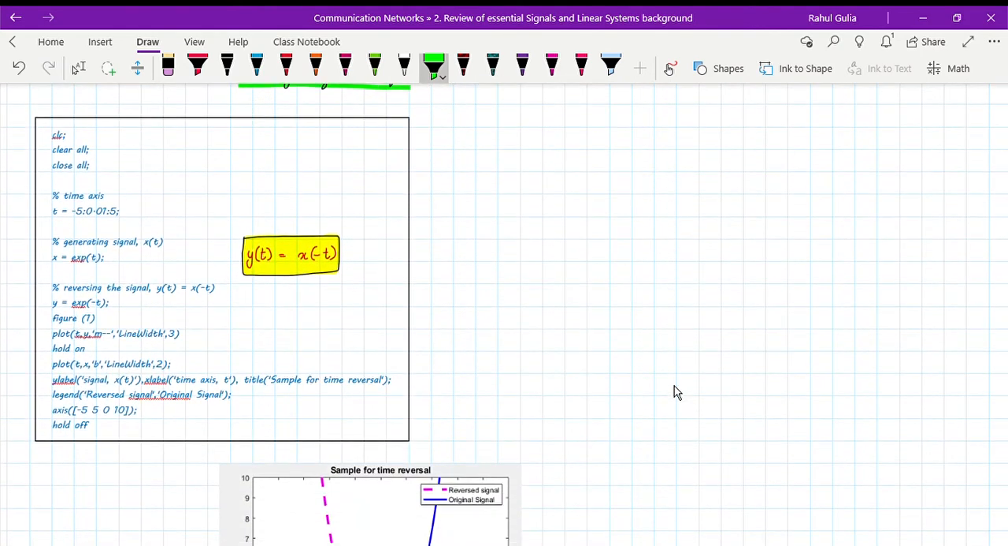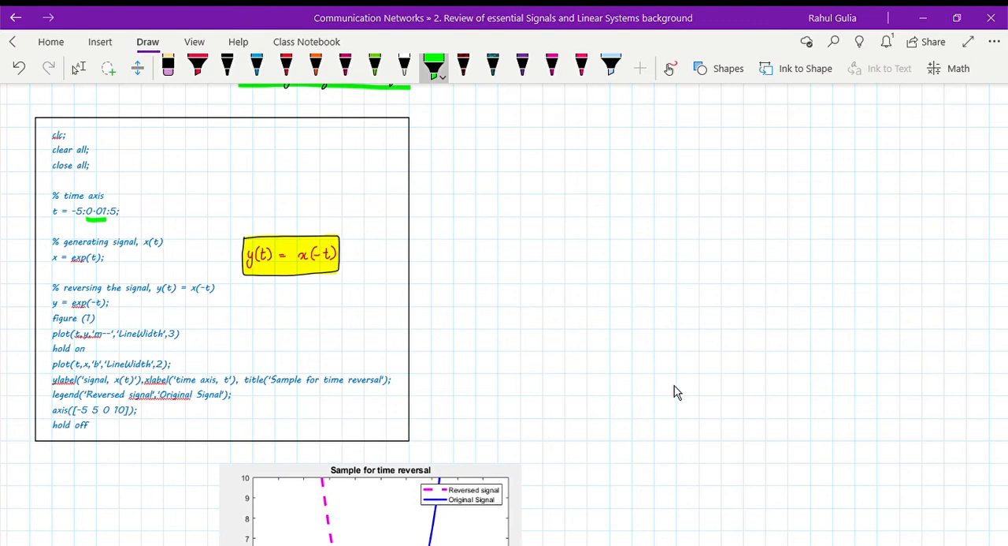Now, same as above, I'm going to show you the code as to how we can see this time reversal. So again, starting with clc, clear all, close all, just so you know we have a new axis, new command line and everything new in our MATLAB code. Now coming on to the t-axis, my time axis I'm going to define from -5 to 5 with a time interval of 0.01. This is the time axis.